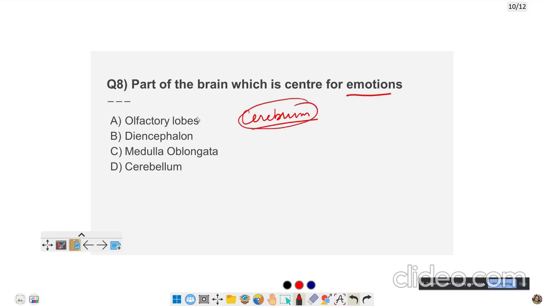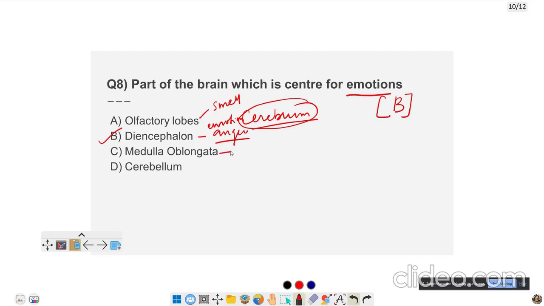But here, if you look here, olfactory lobes are useful for the sense of smell. Diencephalon is a very small portion. A part of the diencephalon which is called the limbic system actually controls the emotion of anger. That is why here the correct answer is B, that is diencephalon.